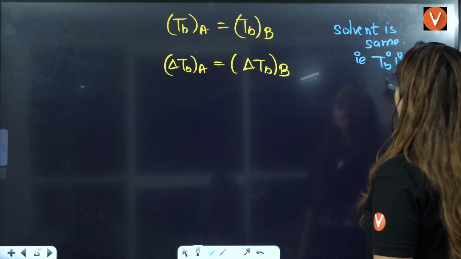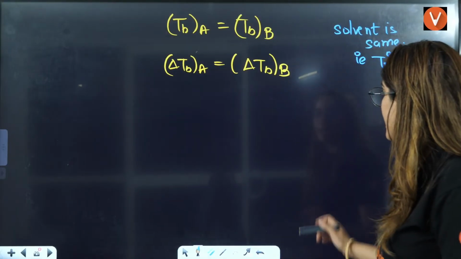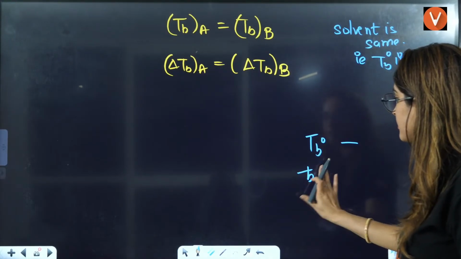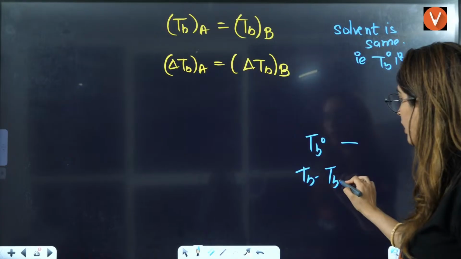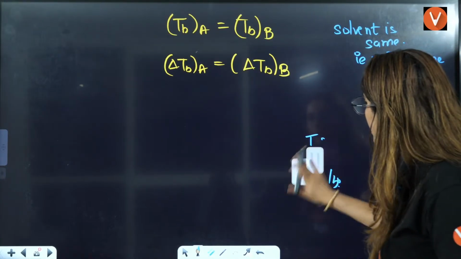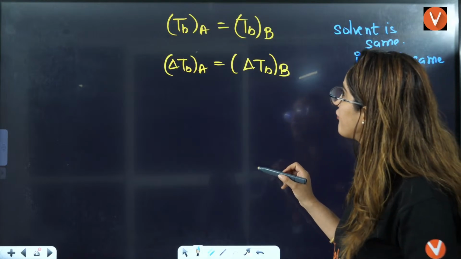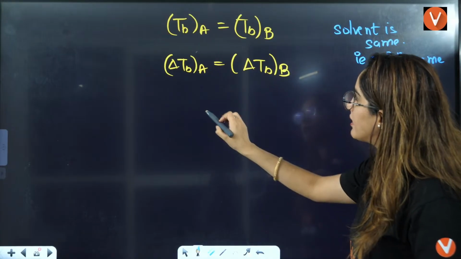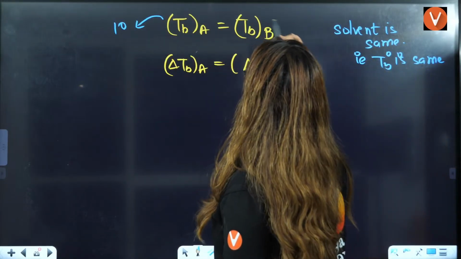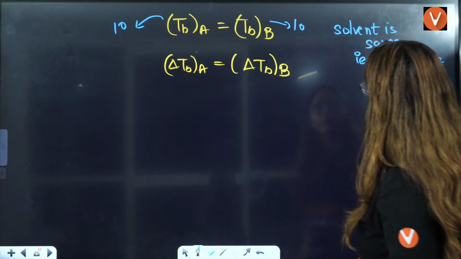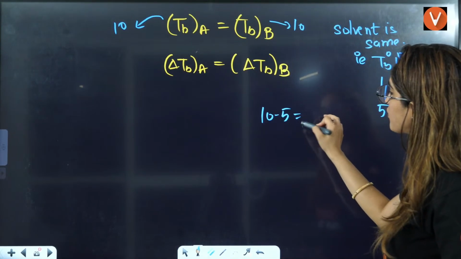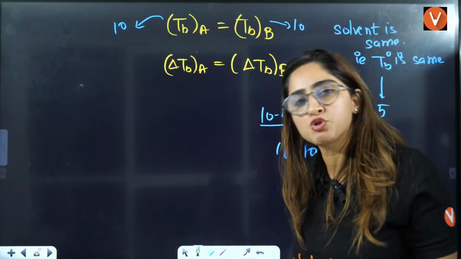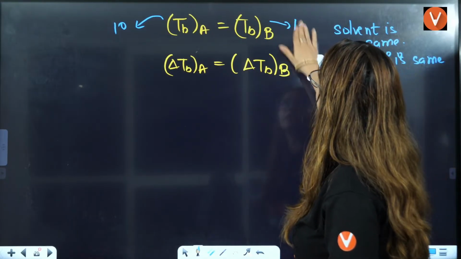If TB naught is same, then TB minus TB naught will also have the same effect, right? So it's like if I say this value is 10 and this value is also 10, and TB naught value is 5, then 10 minus 5 is equal to 10 minus 5. If 10 is equal to 10, then 10 minus 5 is also equal to 10 minus 5, right? So you can understand it this way.